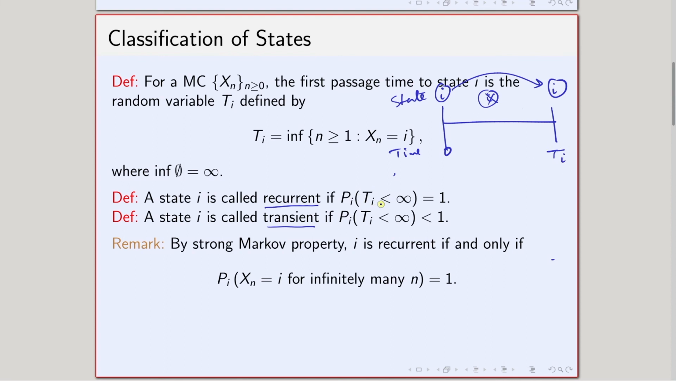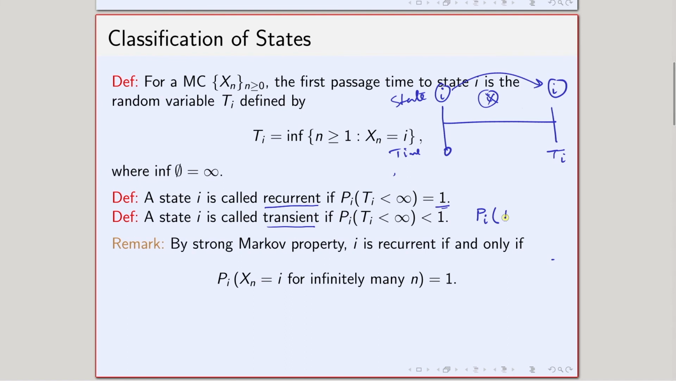The state I is recurrent if I come back in finite time. Starting from I, if I come back for sure in finite time, we say that the state is recurrent. So, P_i(T_i < infinity) equals 1. That basically means that starting from I, I come back to I in finite time for sure. On the other hand, a state I is called transient if this probability is less than 1. If this probability is strictly less than 1, that means there is a positive probability.